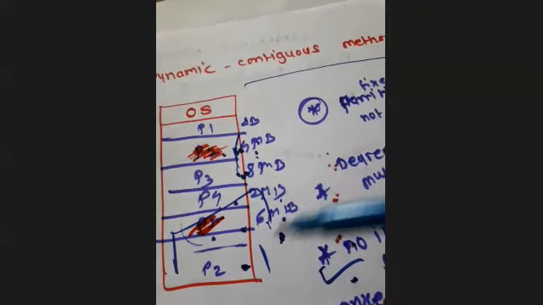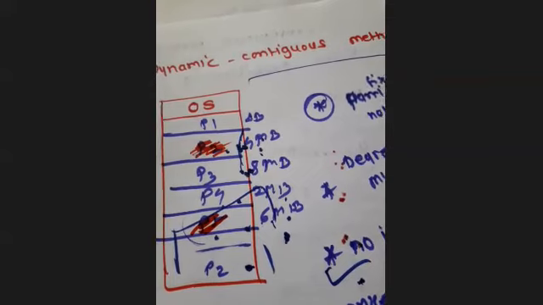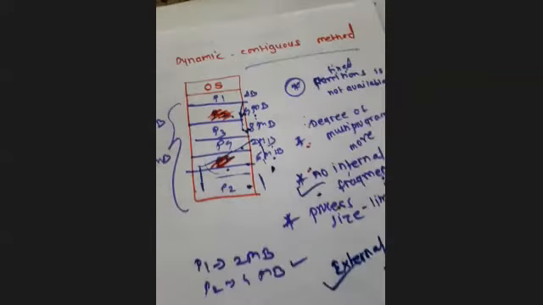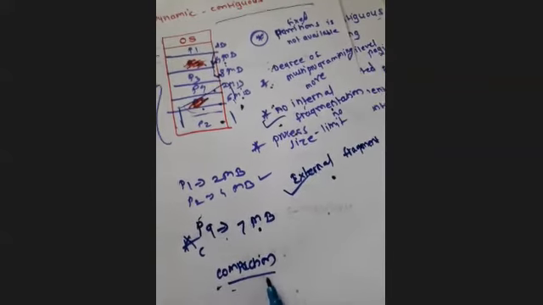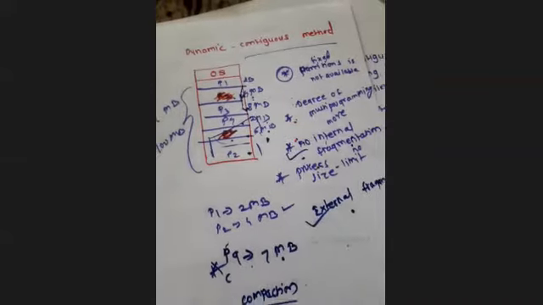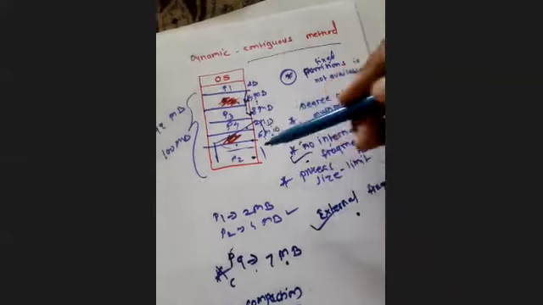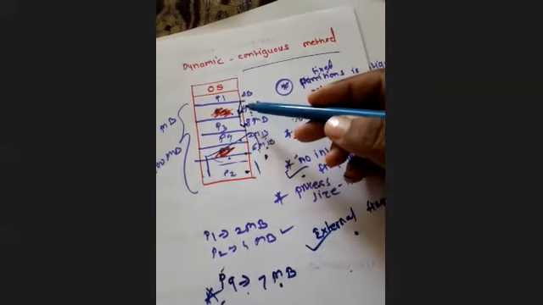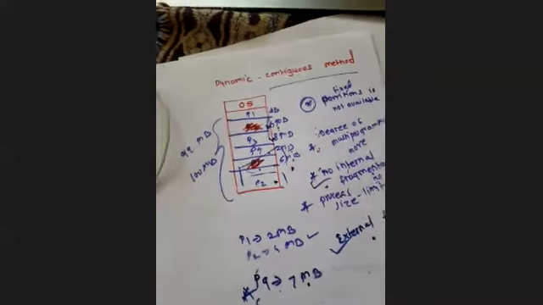Then by changing the location in the registers and everywhere, only then can we resume the process execution, right? So compaction is not a feasible solution, but it is one solution that can be given, so that we can combine this space and then allocate this P9 process here. Okay, so this is the types of contiguous memory allocation, fixed and variable.